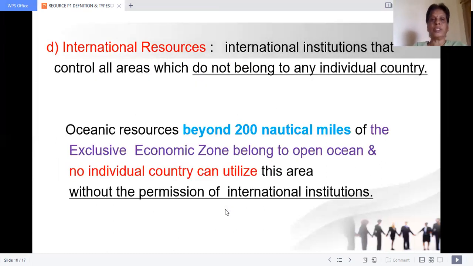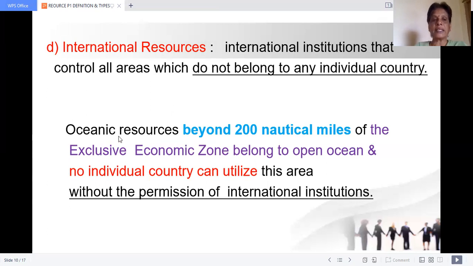Now let us move on to the international resources. What are international resources? International institutions will control all areas which do not belong to any individual country. For example, from India, 12 nautical miles. From Sri Lanka, 12 nautical miles. Okay, children, the in-between area, oceanic resources beyond 200 nautical miles.